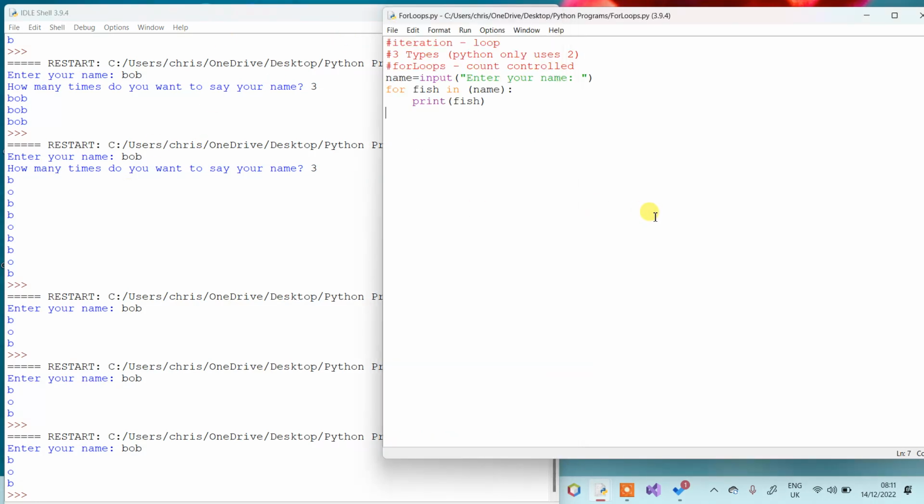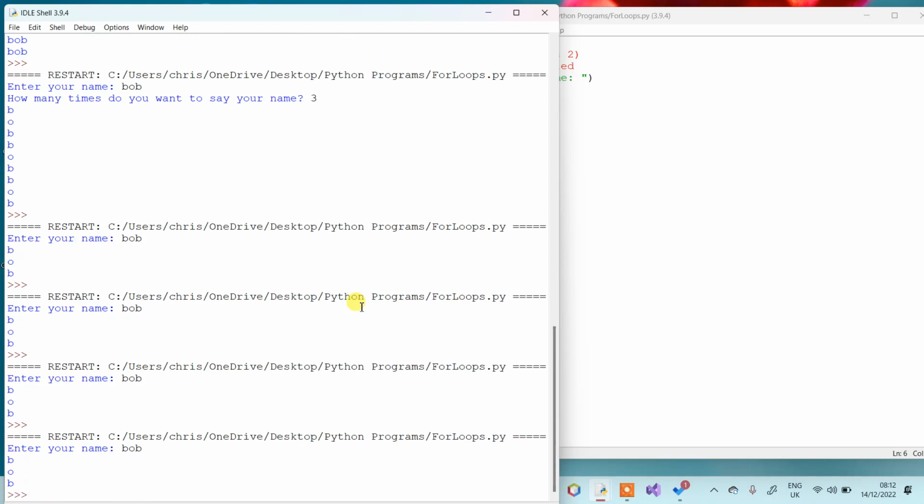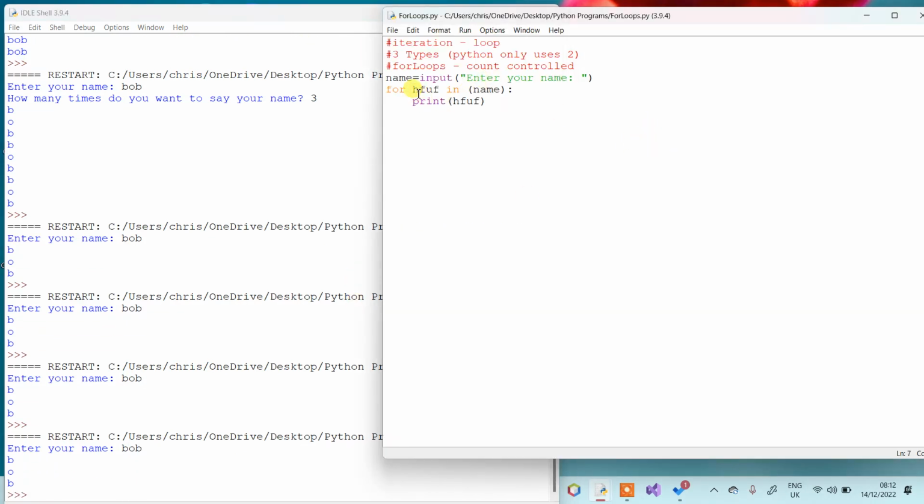All right, I can even change this to something that makes no sense. Not that fish makes much sense, but I could change this to something like, and I don't want to make it too long because I'll have to type it again, HFUF. That doesn't mean anything, it's just random. And if I run this, you'll see it asks my name again, Bob, and it runs no problem. So as long as it's not a keyword that already exists in Python, it doesn't matter what you use to keep track of the count in your for loop.